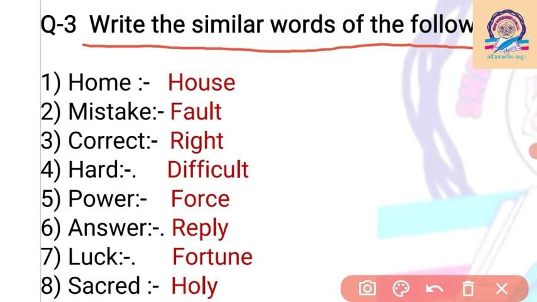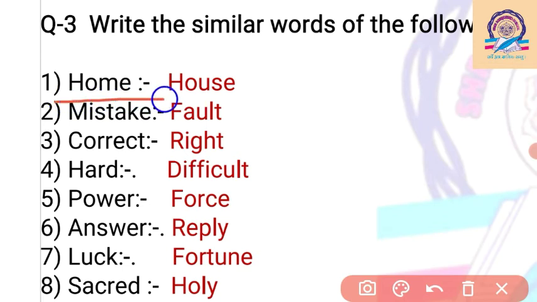Like the first is given, home. We can say house also. Home, the similar word, is house. Then second, mistake. This is my mistake. We can also say fault. It is my fault. Mistake and fault are the same. Correct, we can say it is right.